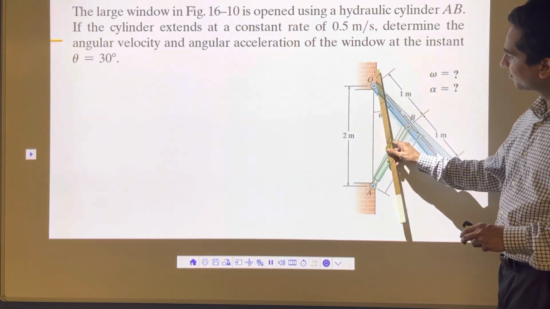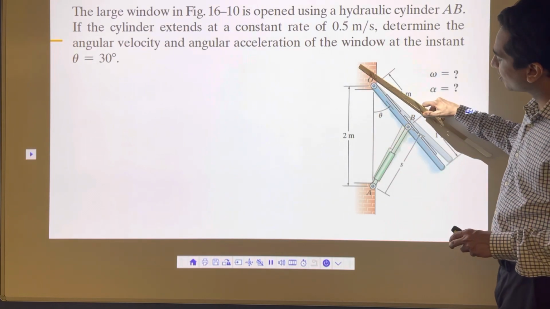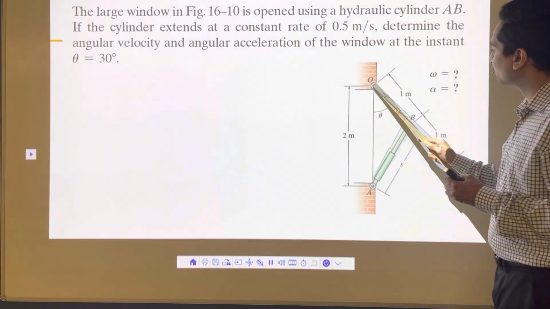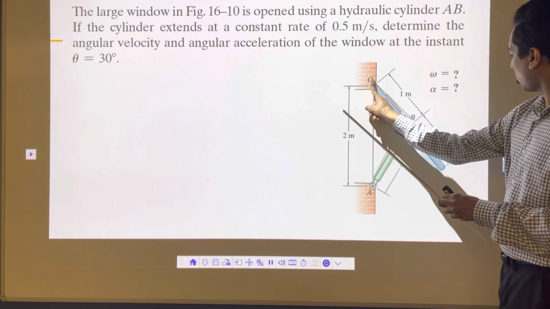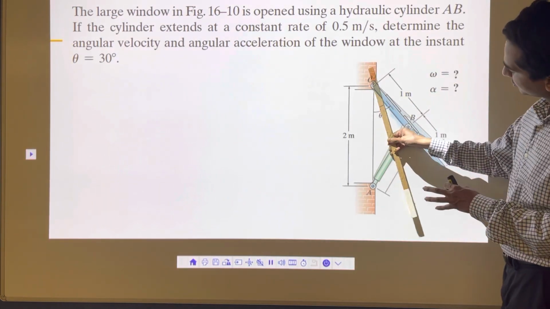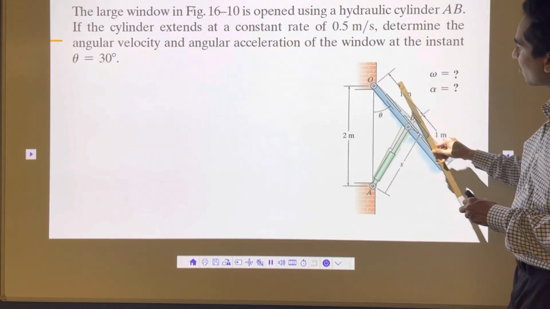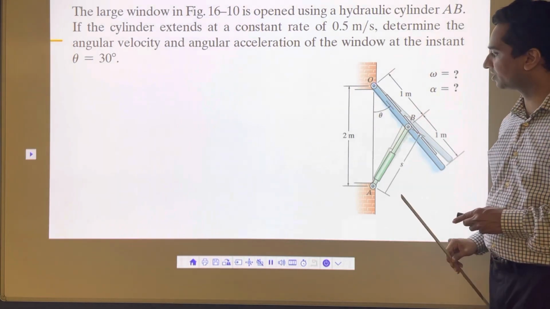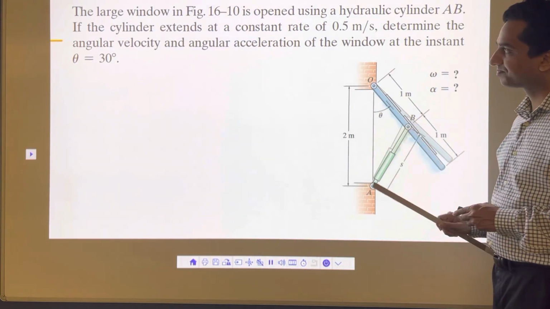When that happens, find out the angular velocity, how fast this window is opening. This arm OB, how fast is it going in this direction, omega and alpha of this arm. That's what we want to calculate here. The dimensions are given here.